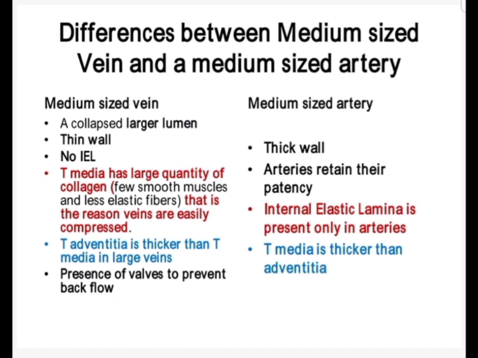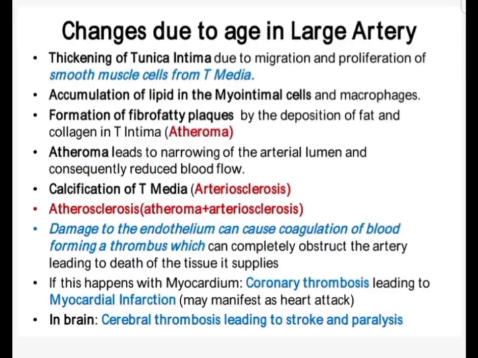In the medium sized veins, in the tunica media there are few smooth muscles and less elastic fibers. That's the reason the veins are easily compressed. And as regards tunica adventitia, it is thicker than the tunica media, and there are valves to prevent backflow. As in the case of the same sized artery, the internal elastic lamina is present only in the arteries, and tunica media is thicker than the adventitia.